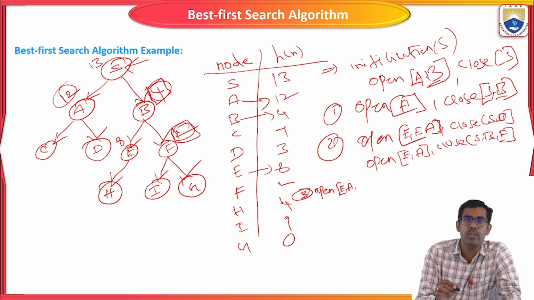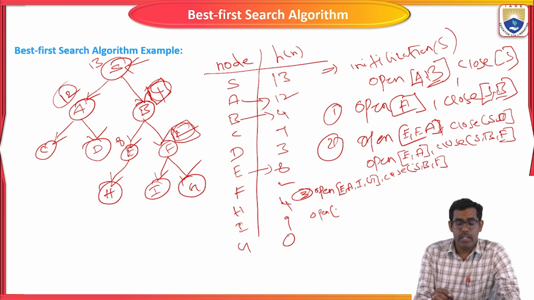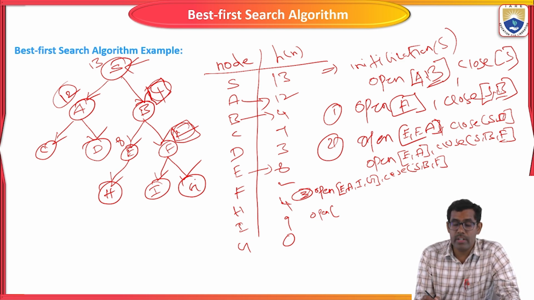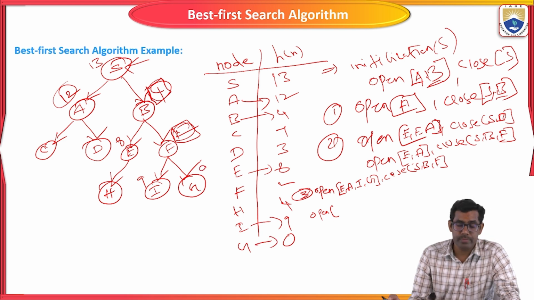Then from root node F, what are the child nodes of F? I and G. Okay, I and G. Then the closed list is the same. Next, open. Now we are going to consider the heuristic function value, that is, the cost of each and every node. What is the I value? 9. What is the G value? 0.